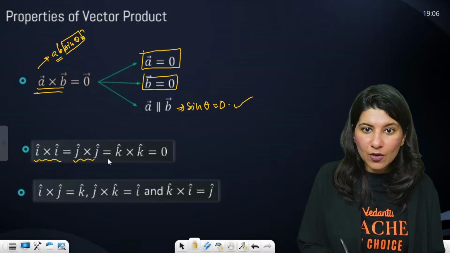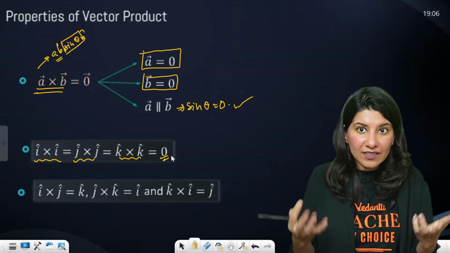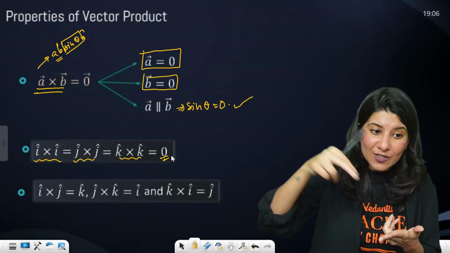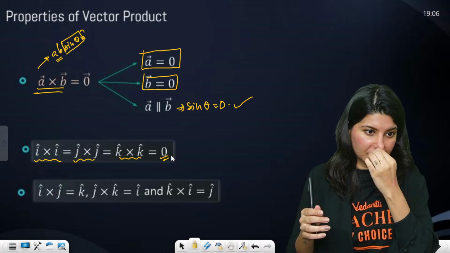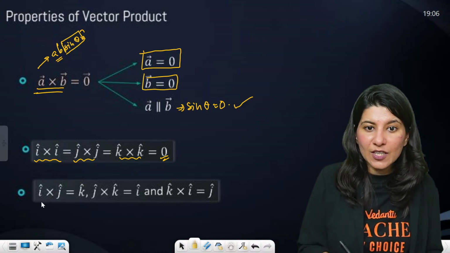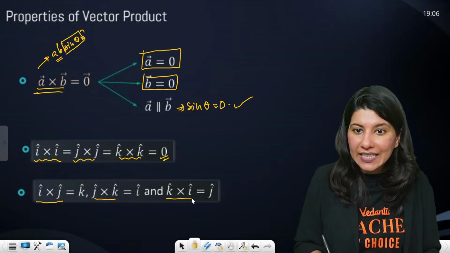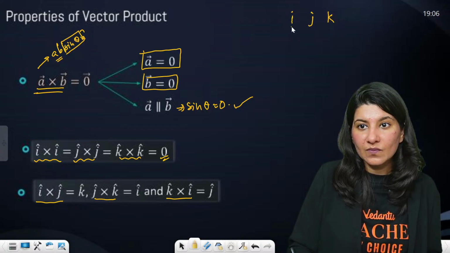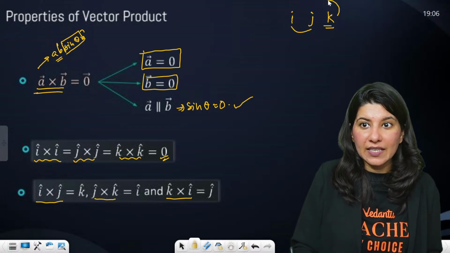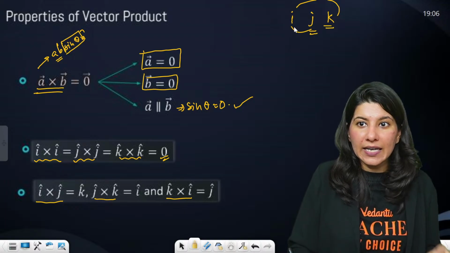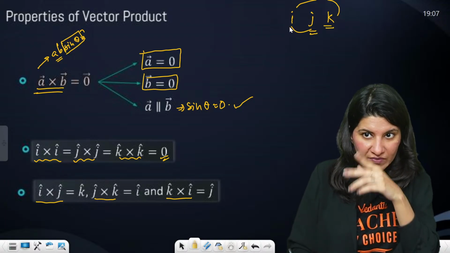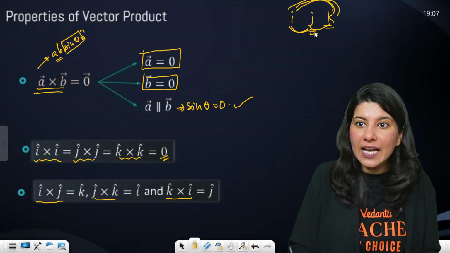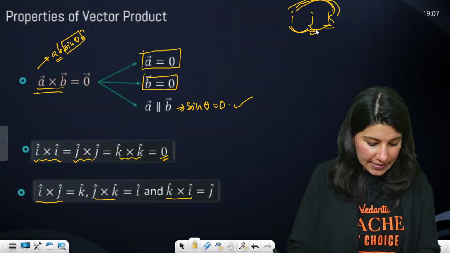I cross I, J cross J, K cross K are 0, because a vector, if we take cross product with its own vector, it will become 0. Okay. This is becoming 0. I cross J, J cross K and K cross I. So now there is a cyclic order. I, J, K. I cross J will become K. J cross K is I. And K cross I is J. Are you understanding? Yes, the cyclic order.